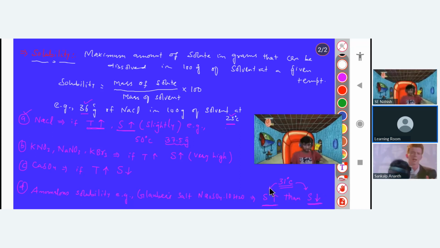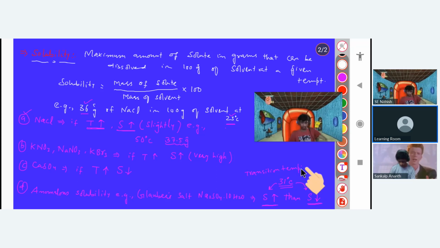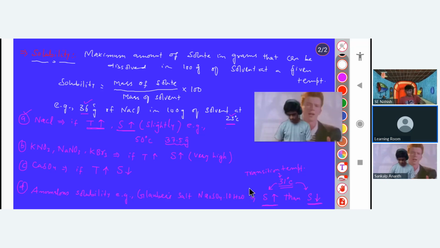You will remember that this temperature is known as the transition temperature. Transition temperature means the temperature up to which solubility first increases and then solubility decreases, right? So have you noted down this? Shall I move to the next page?